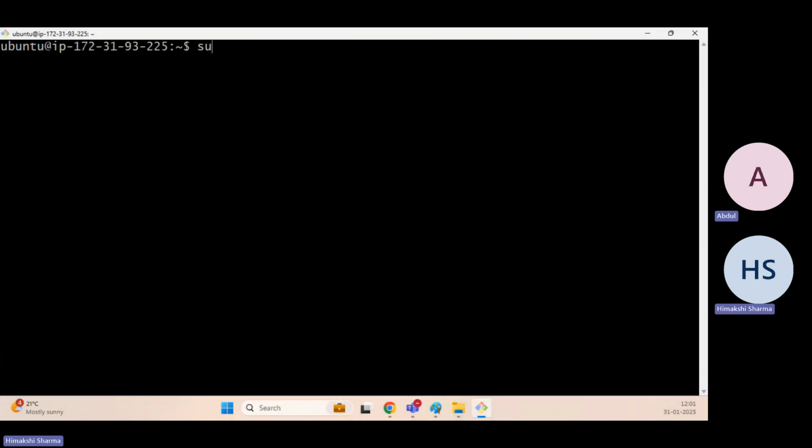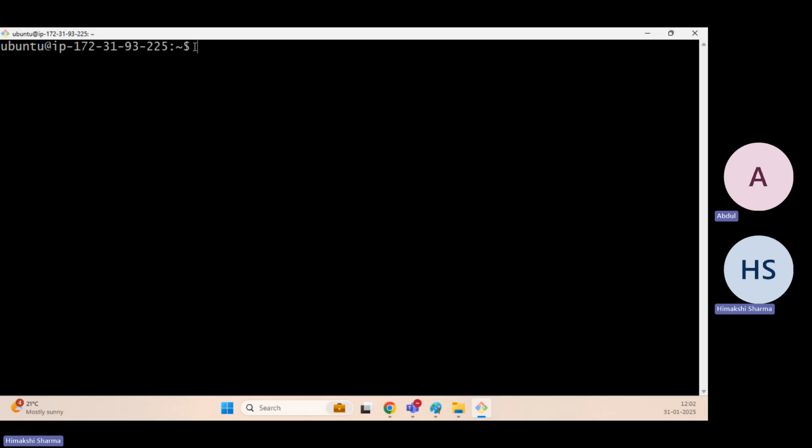Now let me show you something. This is the Ubuntu user, which is the default. In Ubuntu machines it is ubuntu; in Amazon Linux or Red Hat, we will find it is ec2-user. After the at sign, this is the IP address of your machine, and here we can see this tilde. This tilde shows you are in the home directory of your EC2 instance, and this dollar shows you are not the super user or the root user. You are a normal user.